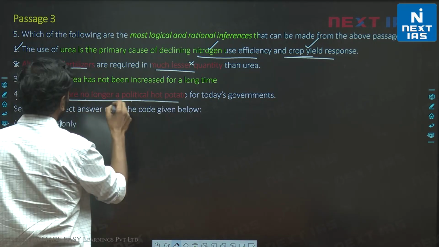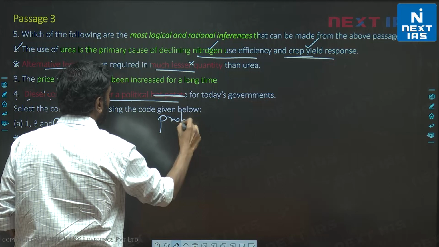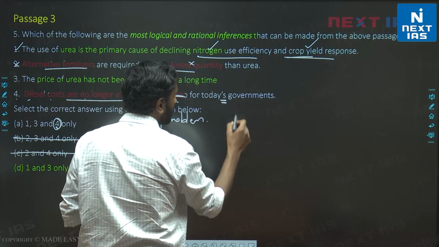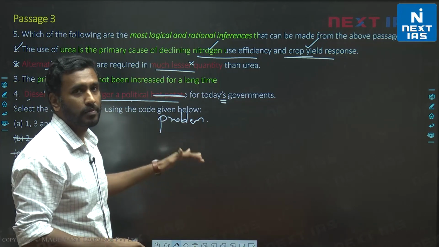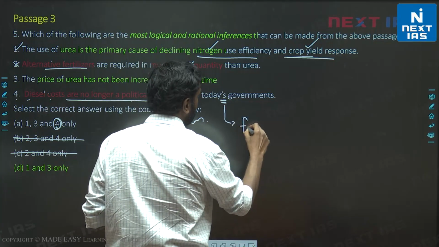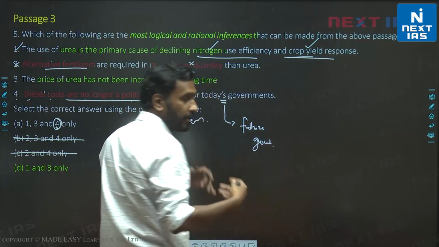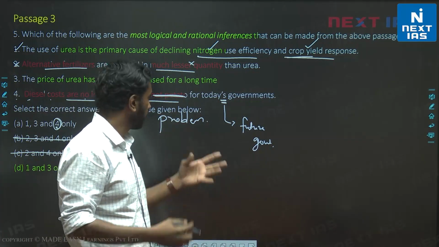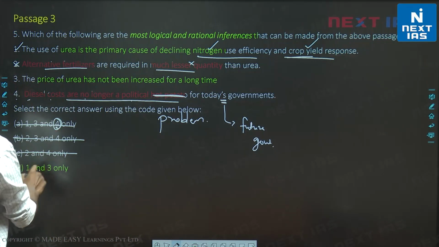So let's just say diesel costs are no longer a political problem for today's government. I can't say whether today's governments, whatever today's governments may be, are facing problems with regards to diesel cost or not from the passage. And more important, today's governments also implies future governments. If suppose tomorrow there is a government formed, it would include that, if today's governments don't consider diesel cost to be a hot problem or a major problem. So we know that 4 is invalid and D is the correct choice.